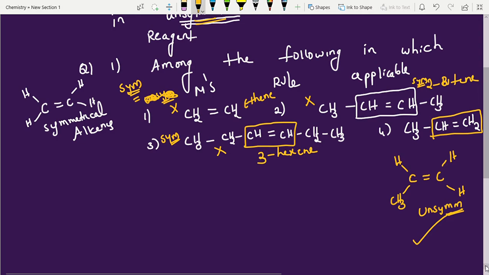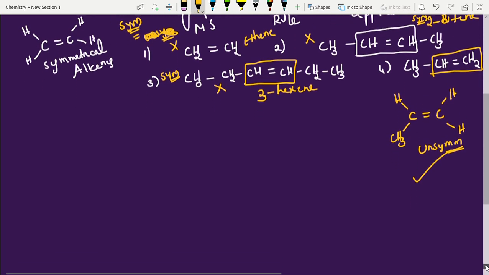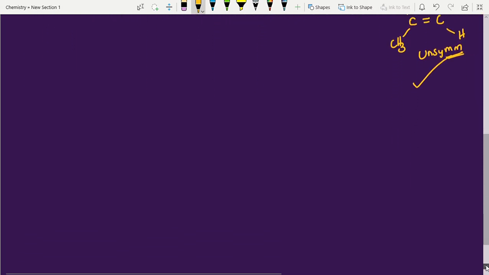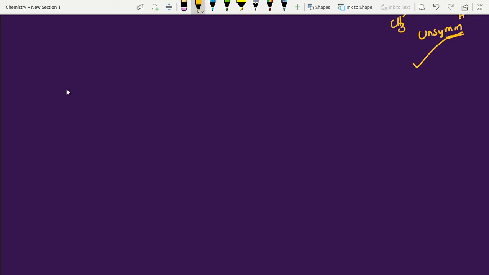Now the next question, mains level and NEET level. Look into this, how they ask advanced-level questions. I am taking an unsymmetrical alkene, propene, with HBr. With HBr only we can differentiate two products: in presence of peroxide and absence of peroxide, Markovnikov rule and anti-Markovnikov rule.